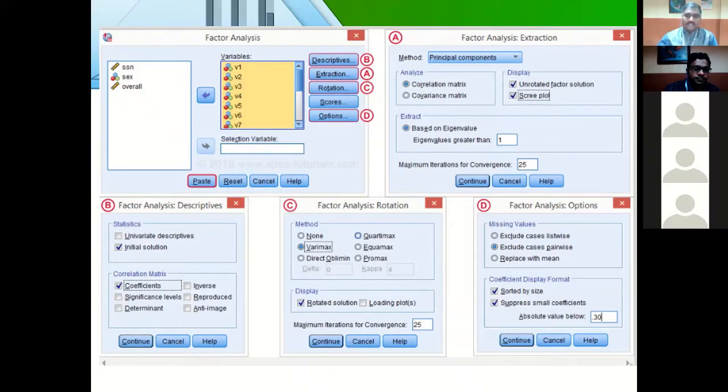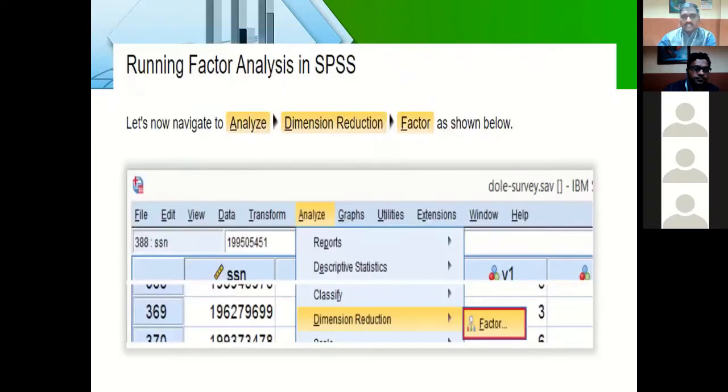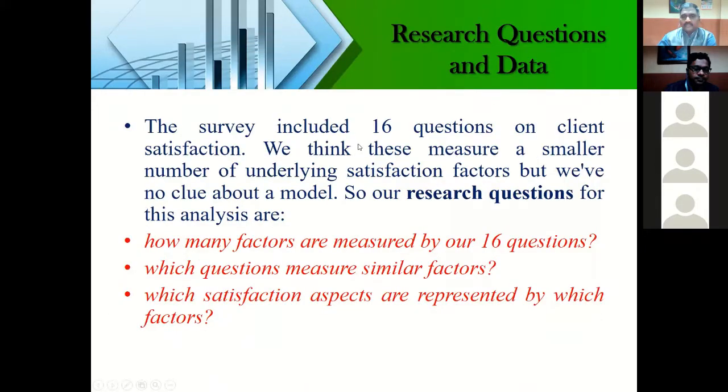Sorted by size. And you can fix the absolute value, coefficient value, minimum 0.4. Now clear what are the options that you need to consider for factor analysis. Okay, so with this, see, this is questions, right? I already told you. For a sample, I've just given an example here.